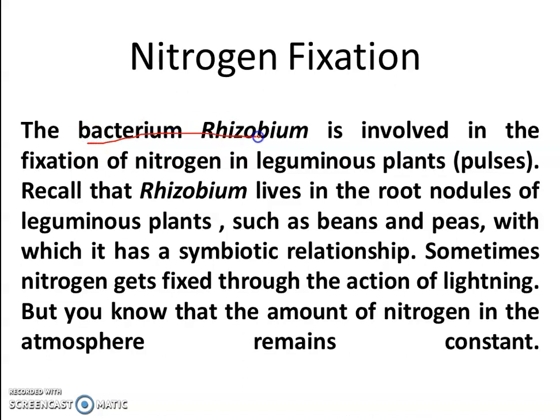So bacterium rhizobium, this rhizobium you should remember, is involved in the fixation of nitrogen in leguminous plants like peas, beans. Means the pulse plants are called leguminous plants. So the bacterium rhizobium fixes the nitrogen in these plants. Rhizobium bacterium lives at the root nodules of the leguminous plants.